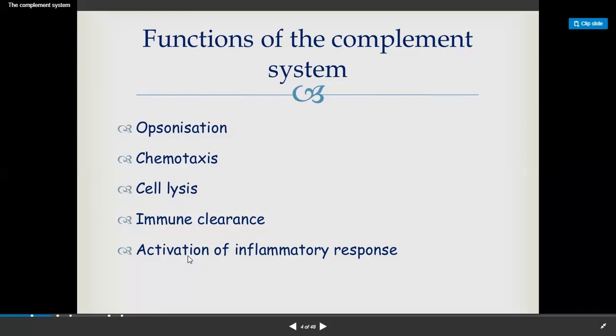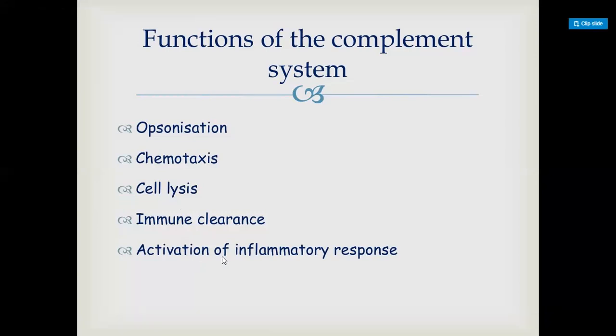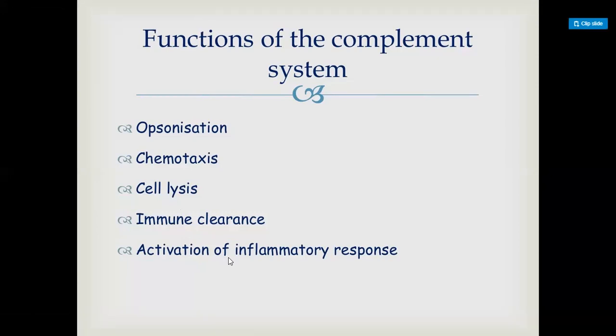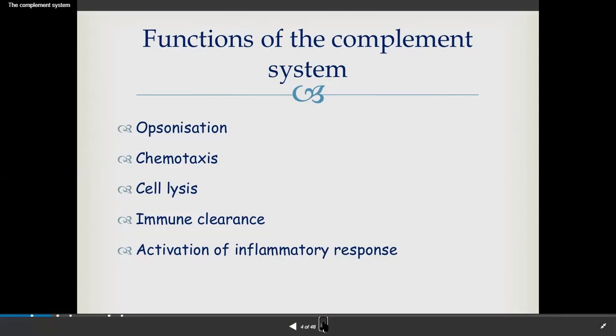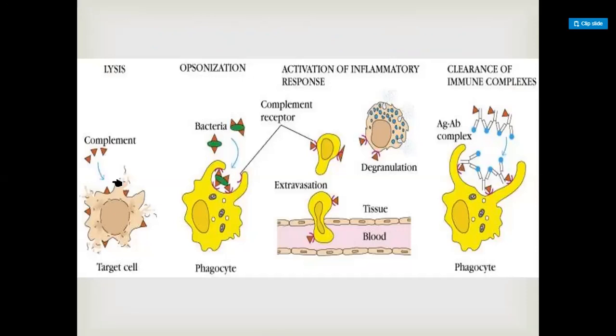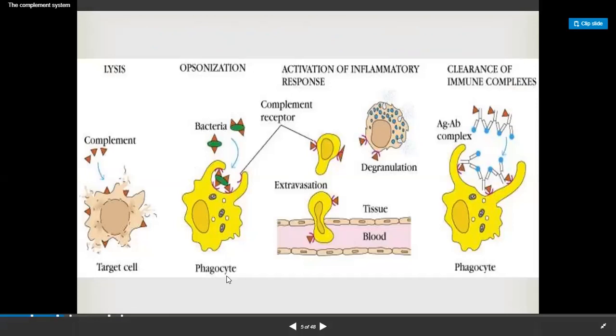It also helps in the activation of inflammatory responses by activation of some anaphylactic reactions. So this is the lysis process by which the complement system will lyse the cell. It is the opsonization process by phagocytosis and antibody covering. So at all the phases, the complement system will help the immune system.